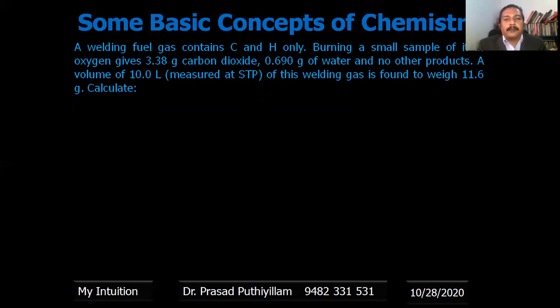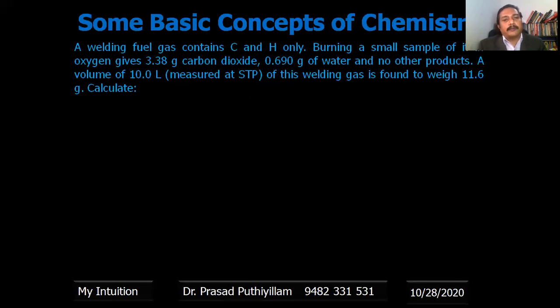So from the carbon dioxide, how much carbon dioxide is formed? We know carbon combines with oxygen to form carbon dioxide. Therefore we can find out the number of moles of carbon. And from water, 0.69 gram of water is formed, that is hydrogen plus oxygen, H2 plus half O2 gives H2O. From that also we can find out the number of moles of water as well as the number of moles of hydrogen.